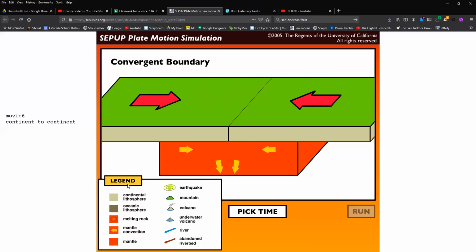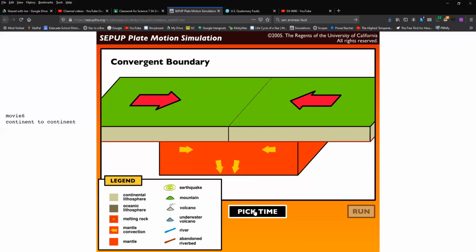Now you want to definitely check out the legend at the bottom. The legend is going to show you pictures of what is happening here. For example, this little picture here is going to show you a volcano. This little picture here is a mountain. This little picture, of course, is an earthquake, river, abandoned riverbed. This is the mantle underneath the crust, showing how the mantle is moving under the crust. And so the legend will give you a sense of what is happening. It's actually a pretty cool simulation. You'll be able to figure out what's happening just from the animation itself.